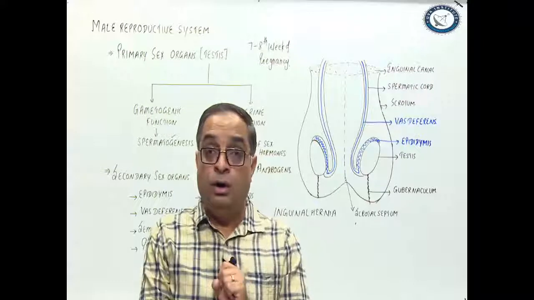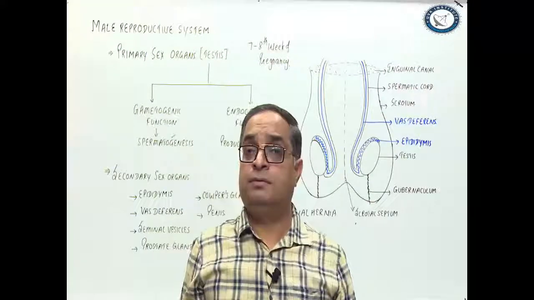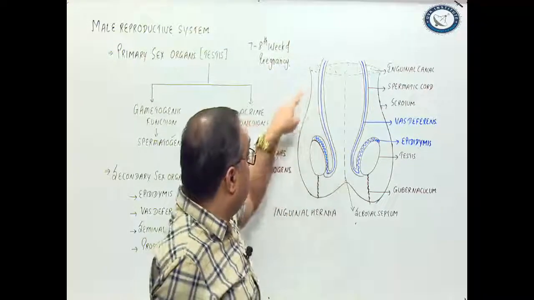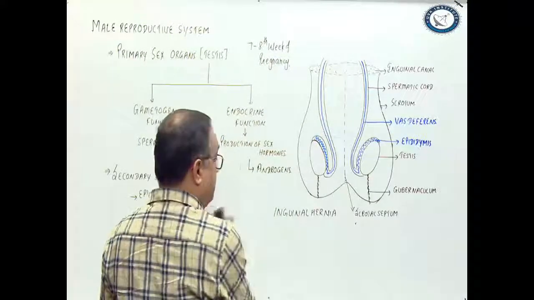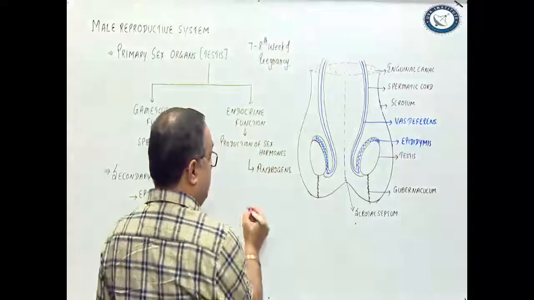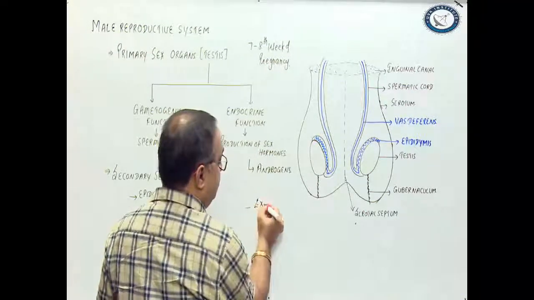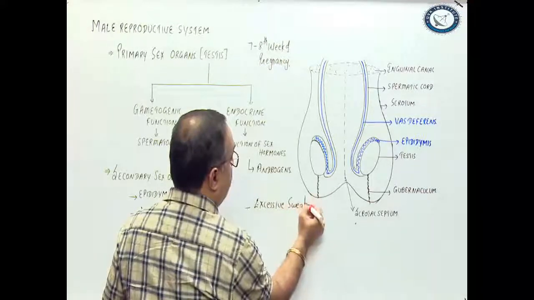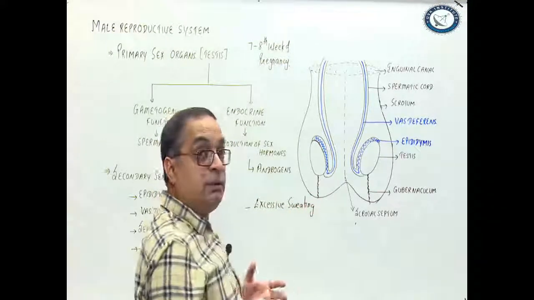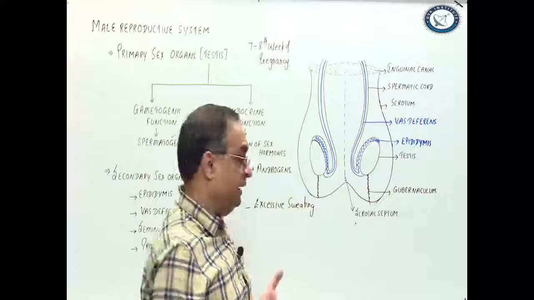Number one, wall of scrotum has large number of sweat glands. This diagram is showing you the wall of the scrotum. So wall of scrotum has large number of sweat glands. Because of that excessive sweating, there is cooling effect. You know, when the sweat evaporates, that produces a cooling effect.